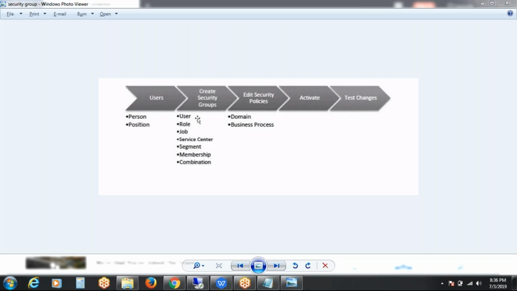Security groups play a very important role in Workday. Without a security group, there is no Workday. So what is meant by a security group? Where will security users be? Why are security users not directly connecting to the business process functions and all? What are the reasons? There are so many reasons.